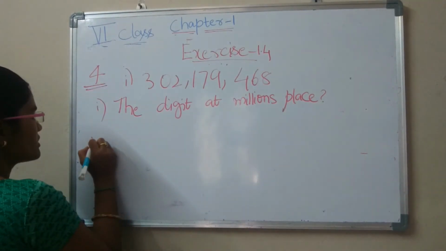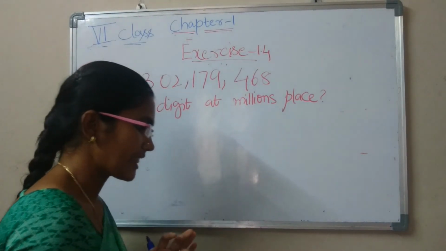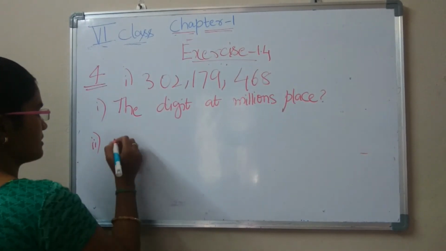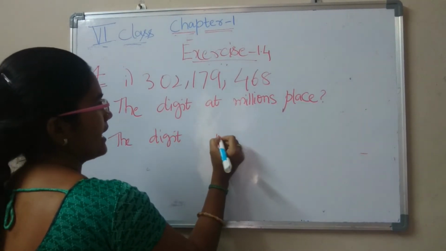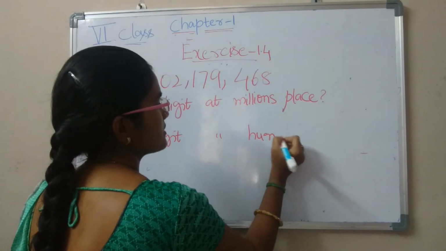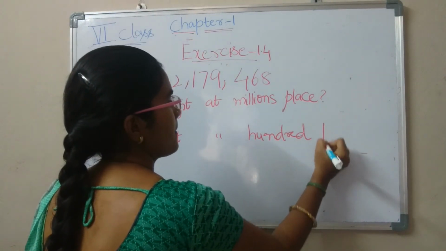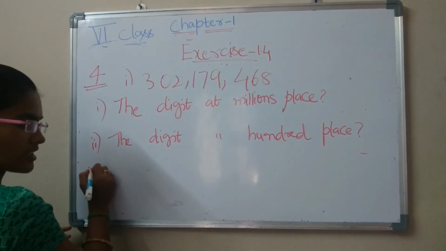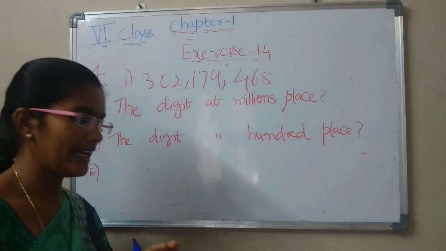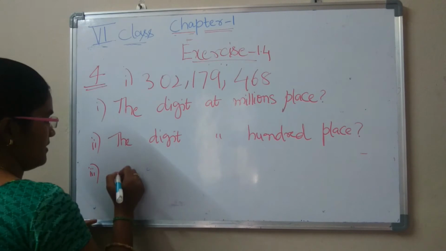And what is the second question? The digit at hundreds place. Next, our third question: the digit in 10 millions place.